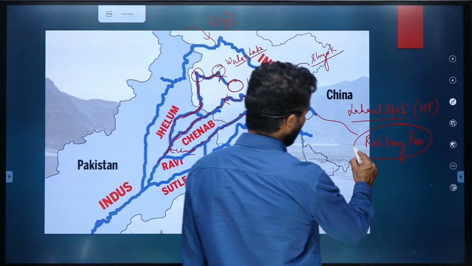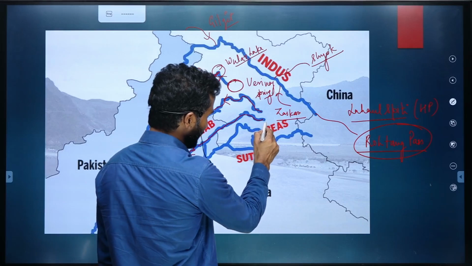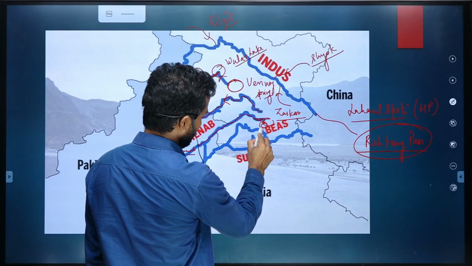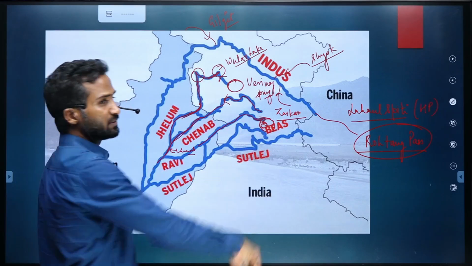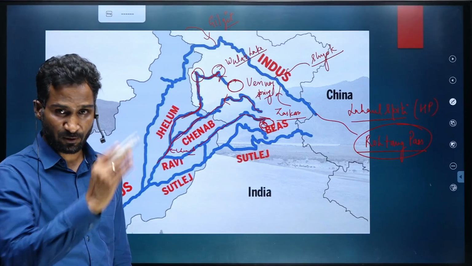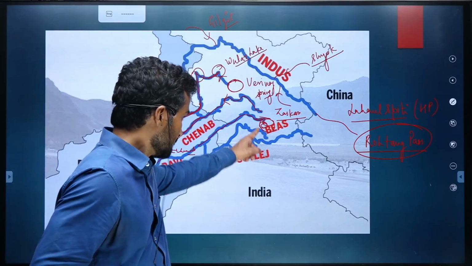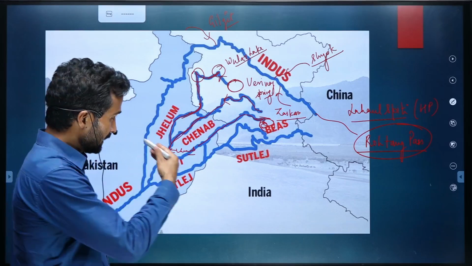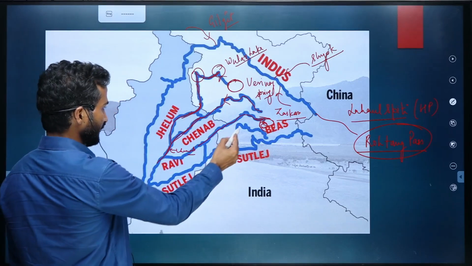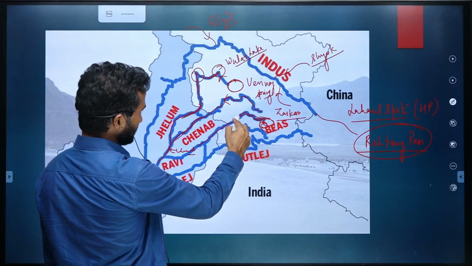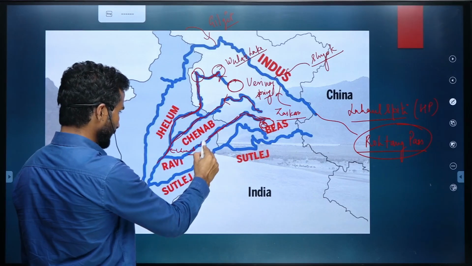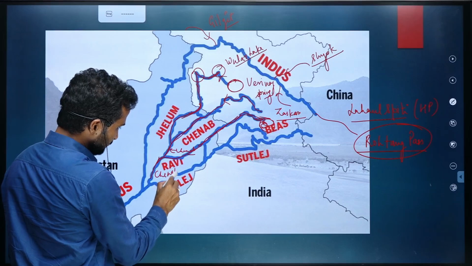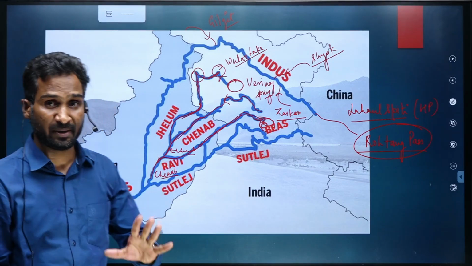On the west side of Rohtang Pass, the Ravi river originates, sorry, not Chenab, I'm sorry. The Ravi river originates, passes through Himachal Pradesh, and ultimately merges with Chenab. After the merger of Ravi also, the river remains Chenab.